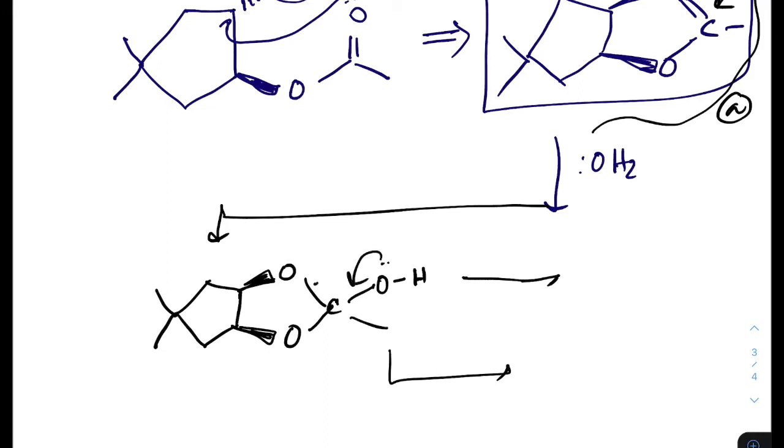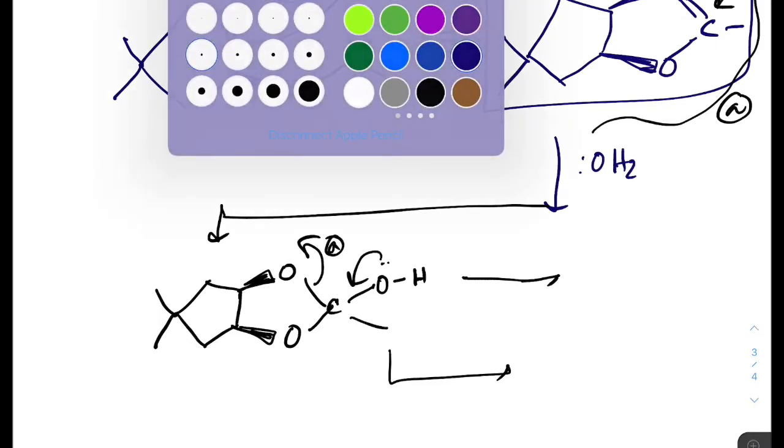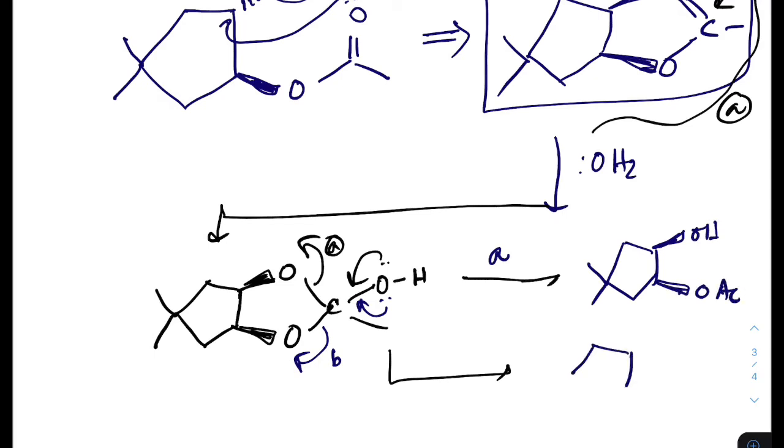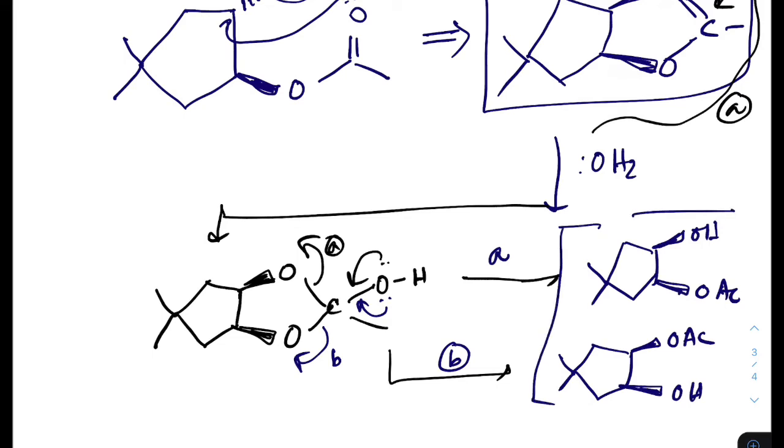This OH can break this way, which I can name A, and this OH also can break in this way, which I can name B. Going through A, we will get a product like this, OH and OAc cis, and through path B we will get OAc and OH cis, but they are two diastereomers.